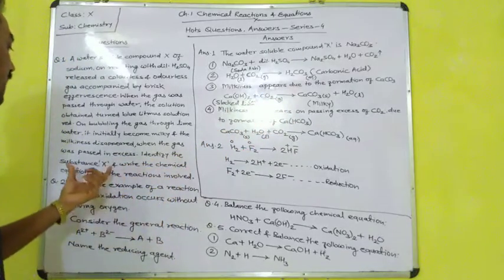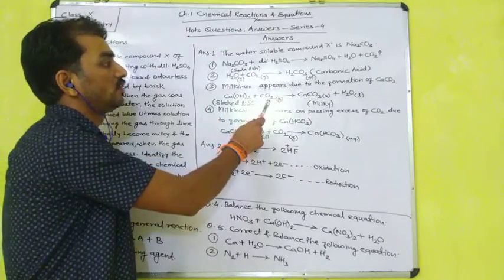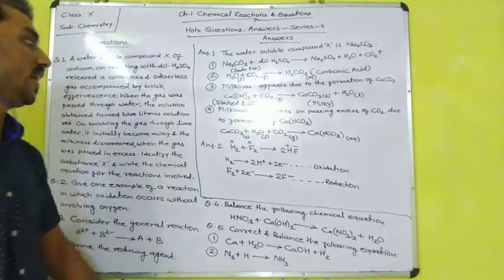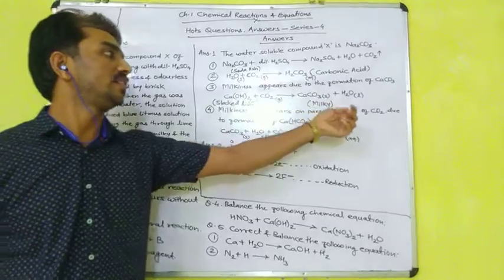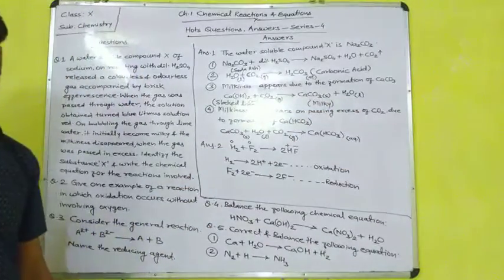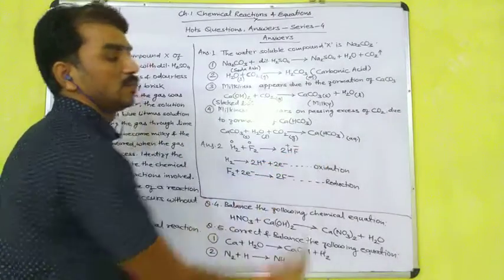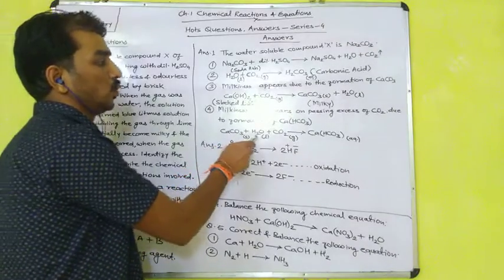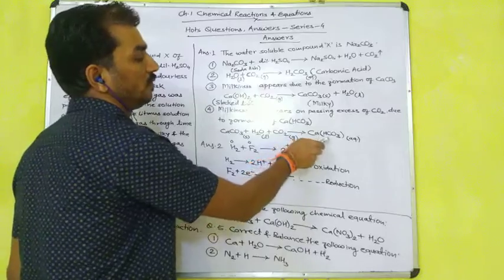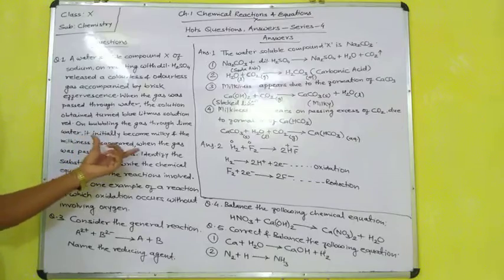But when we pass an excess of carbon dioxide, if we continue passing CO2 into the calcium carbonate that has formed, the milkiness disappears due to the formation of calcium hydrogen carbonate, or calcium bicarbonate. Calcium carbonate plus water plus carbon dioxide forms calcium bicarbonate. Now it is clear that the milkiness disappeared when the gas was passed in excess.